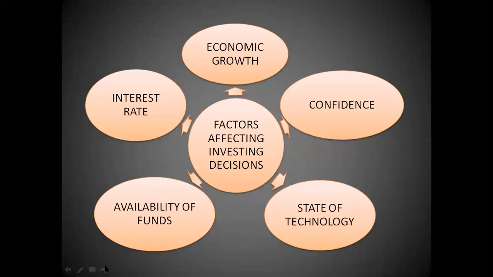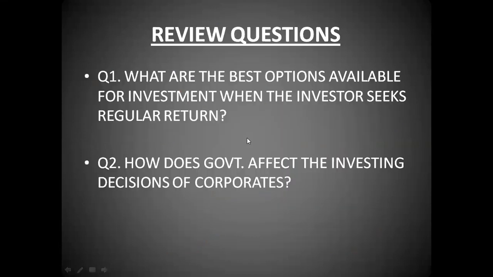Okay. So we'll just end it here. And these are the questions that you're going to do as your homework, so that I will also be able to understand whether you are getting it or not. So the first question is, what are the best options available for investment when the investor seeks regular return? I have already told you that we have three options. We can go for business expansion, we can go for replacement, or we can buy or hire or lease a new product. But out of all these options, which one will be better if a person wants regular return?